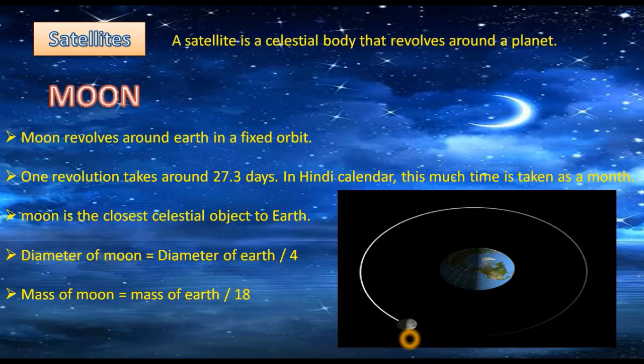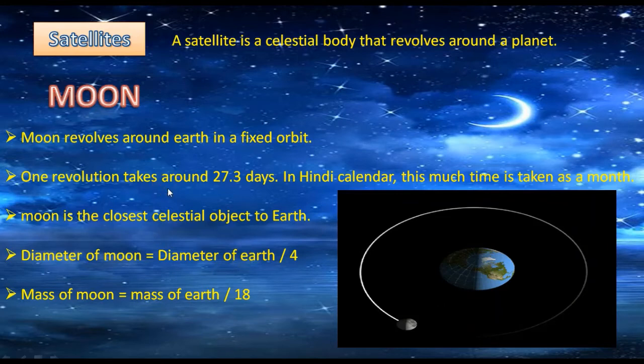Basically, Earth along with the Moon, they both are actually revolving around the sun. And one more thing, the Moon also rotates on its axis like Earth is rotating.